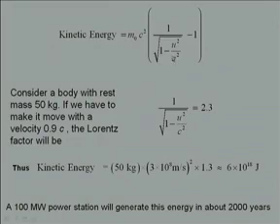So, 2.3 minus 1 is 1.3, m0 is 50 kilograms, and c is 3 into 10 to the power of 8 meters per second. This corresponds to an energy of 6 into 10 to the power of 18 joules. This is an enormous amount of energy, and simple calculations will show that a 100 megawatt power station will generate this amount of energy in a time period of about 2000 years.